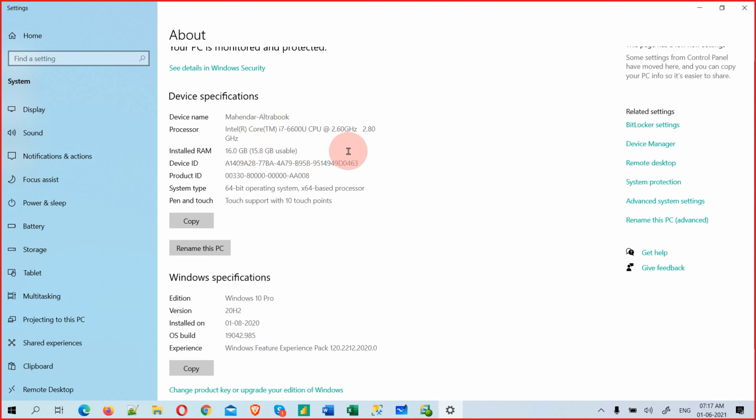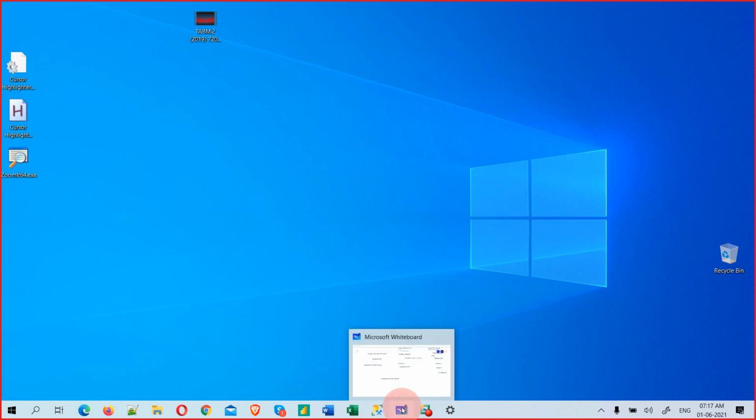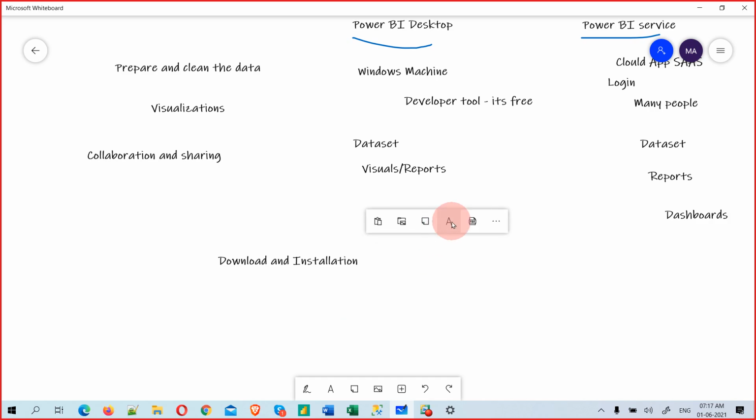You don't need this much high-end configuration; I do a lot of video editing and run many software, so that is the reason I went for this. But for you, 8 GB RAM is enough, and a minimum i3 processor is fine.